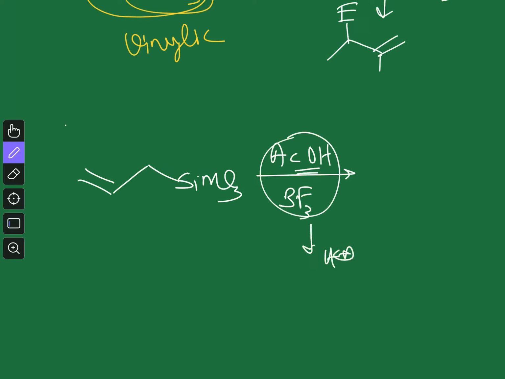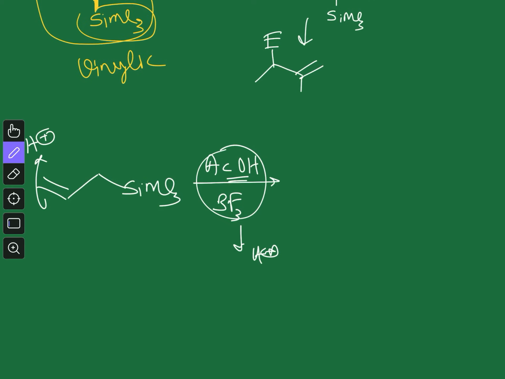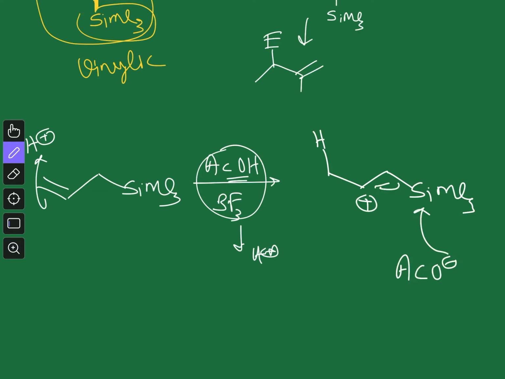Now this proton can serve as the electrophile. So the attack will take place from here, and first you will generate this positive charge. Now you will generate acetate also, and that acetate will attack this silicon. This will go here, and from this you will get this compound. Okay, so this is how the reaction occurs.